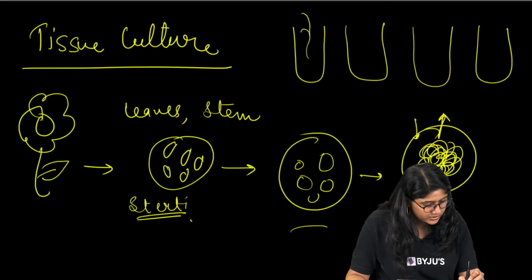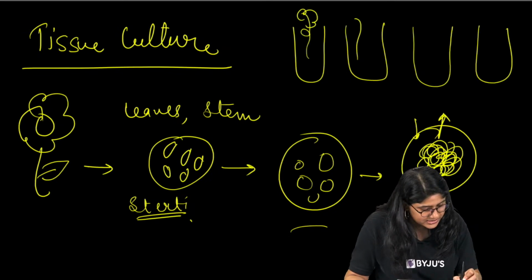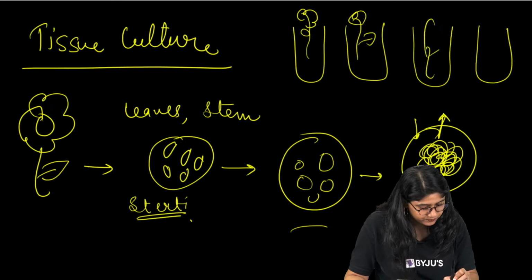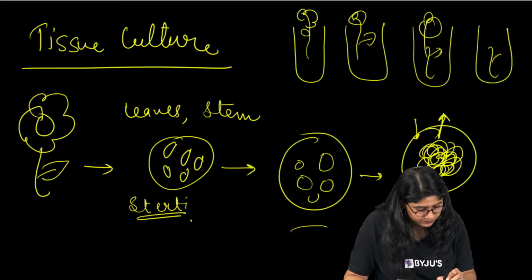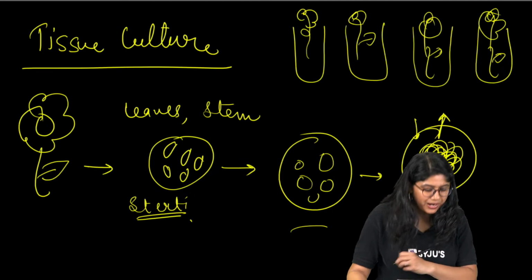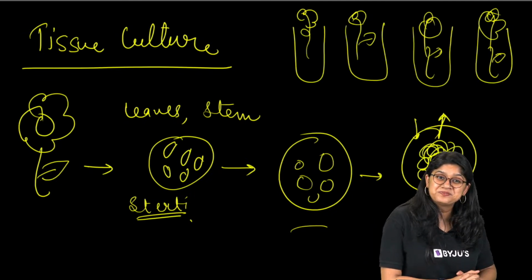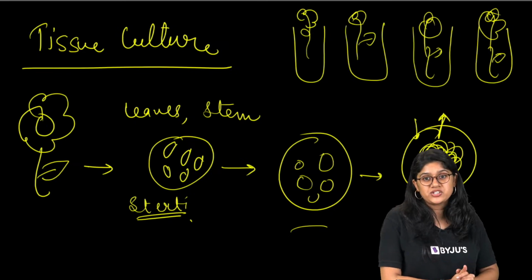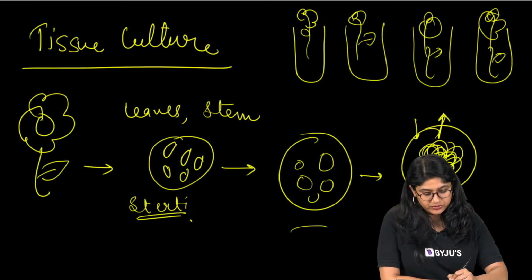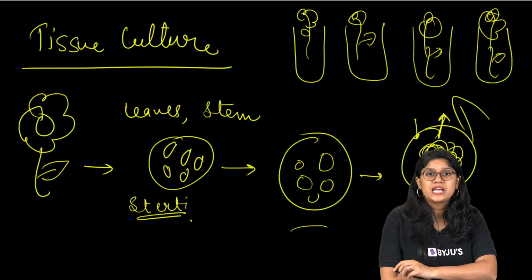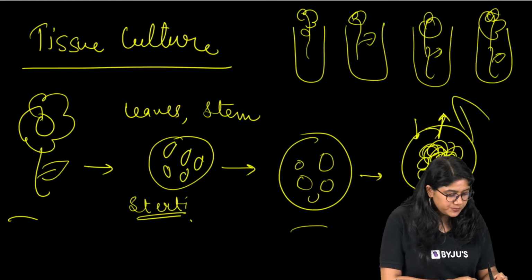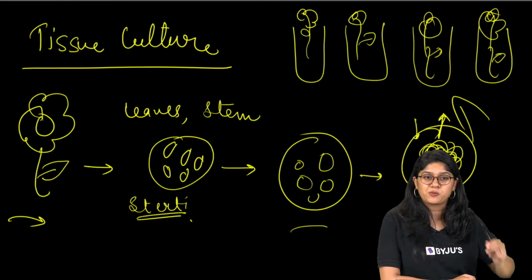And eventually we will see the growth of a plant. Okay, everyone? Are we clear? Yes, callus formation. After that, we will add them into separate test tubes and new plantlets will form.